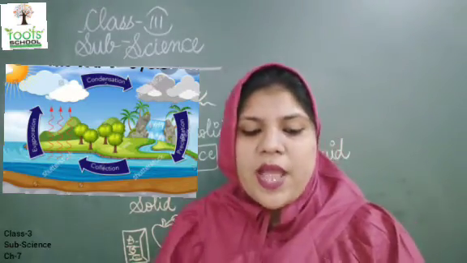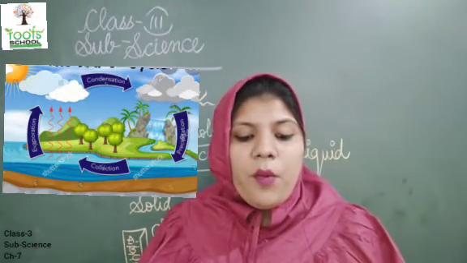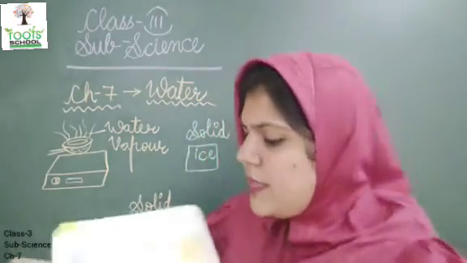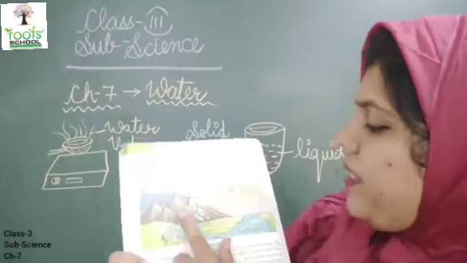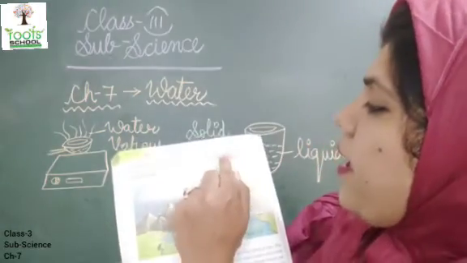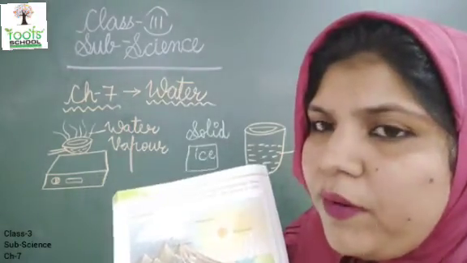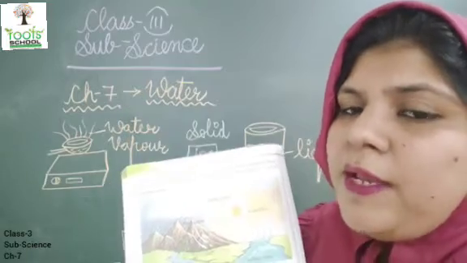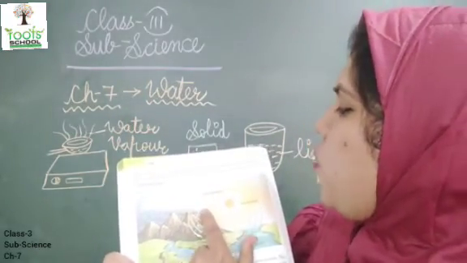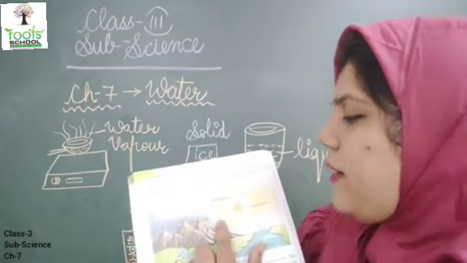Now turn the page and come on to page number 100. Now, when the water vapor meets the cool air, see in this picture, it changes into water drops. When the water vapor goes into the air and meets the cool air, it changes into water drops. These little water drops get together to form clouds.